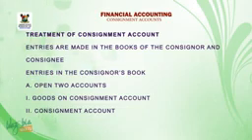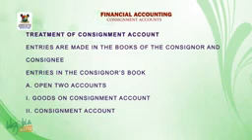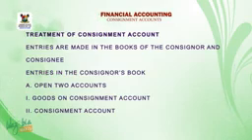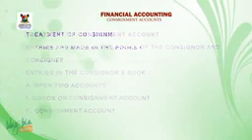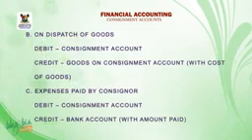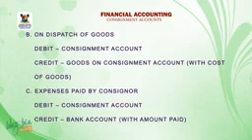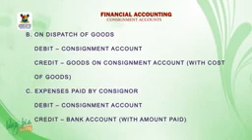Treatment of consignment account. Entries are made in the books of the consignor and consignee. Entries in the consignor's book. A. Open two accounts: 1. Goods on consignment account, and 2. Consignment account. B. On dispatch of goods, debit consignment account, credit goods on consignment account with cost of goods. C. Expenses paid by consignor: debit consignment account, credit bank account with the amount paid.